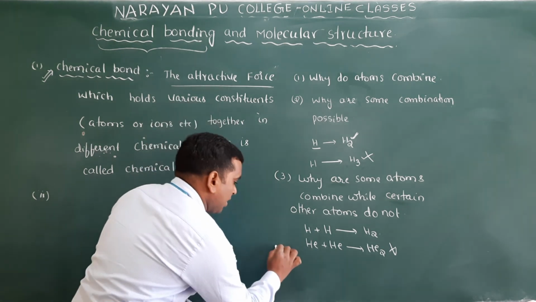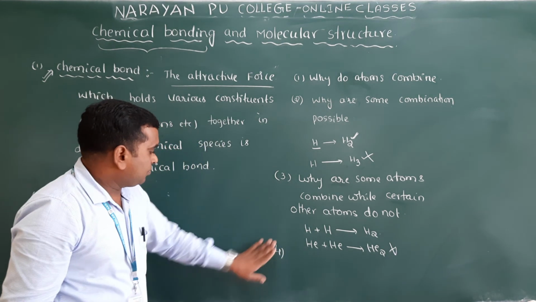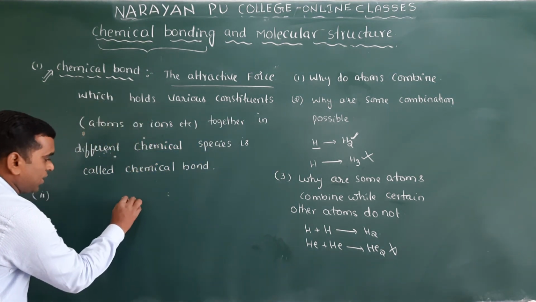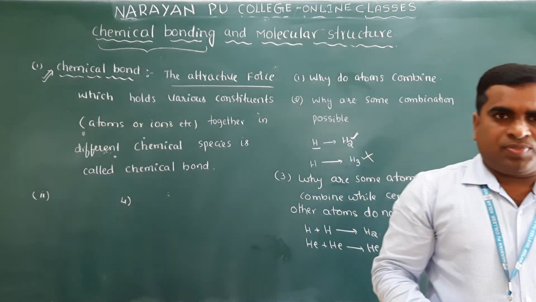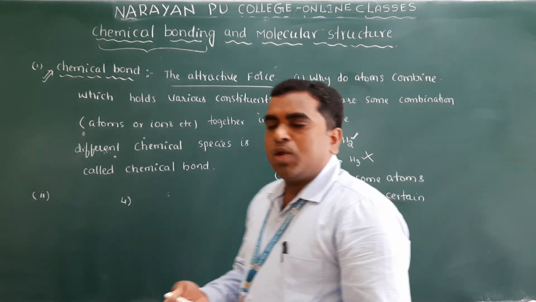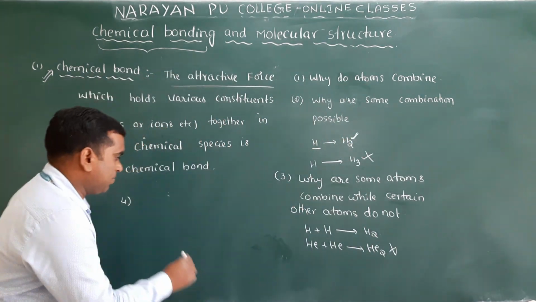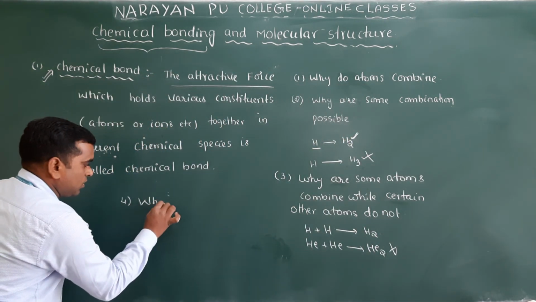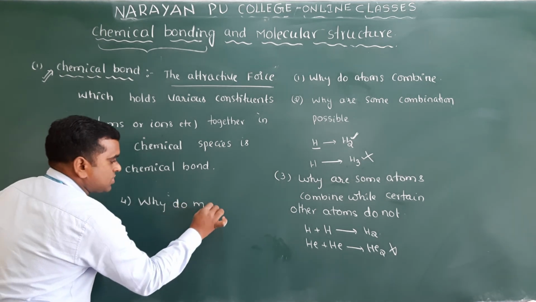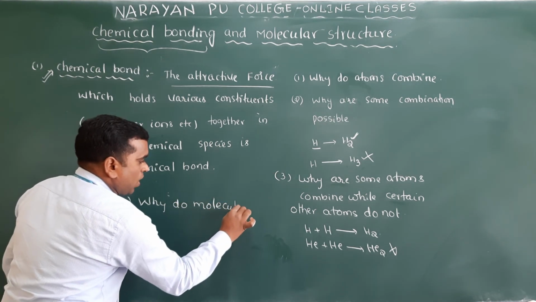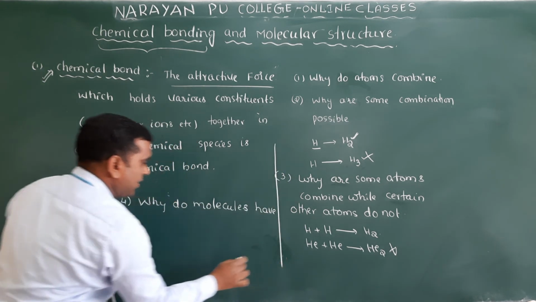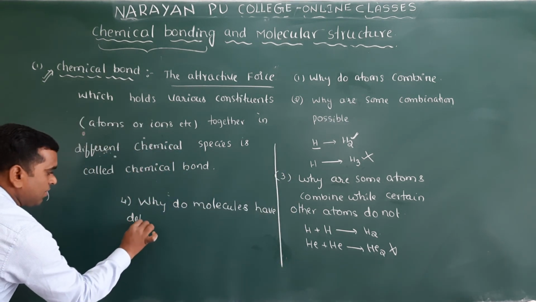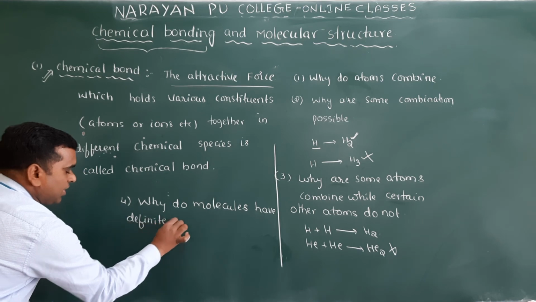Okay, and the fourth one is shape. Why do molecules have definite shape?